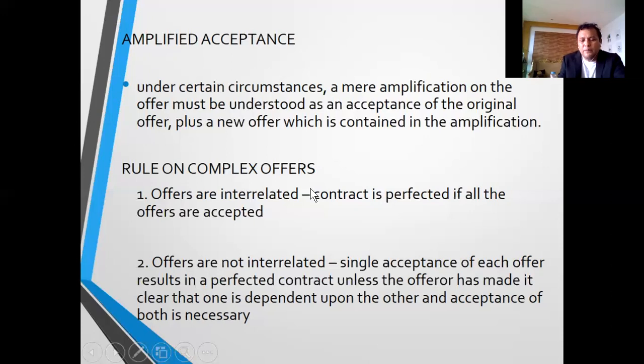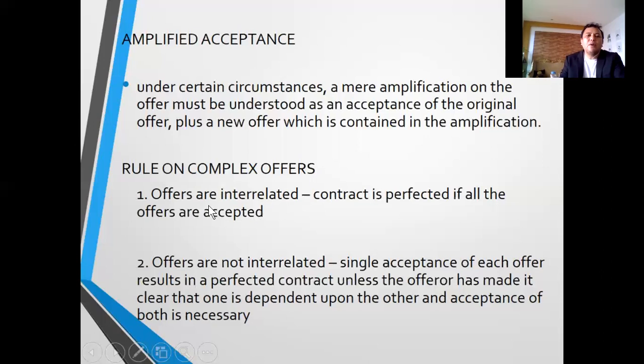In case of complex offers, there is more than one offer. There's a rule: if the offers are interrelated, the contract is perfected only if all the offers are accepted. If only one offer is accepted, the contract is not yet perfected because the offers are interrelated. For example, if I buy the house, I also buy the lot. It cannot be that you only buy the house and not the lot, or only the lot and not the house.